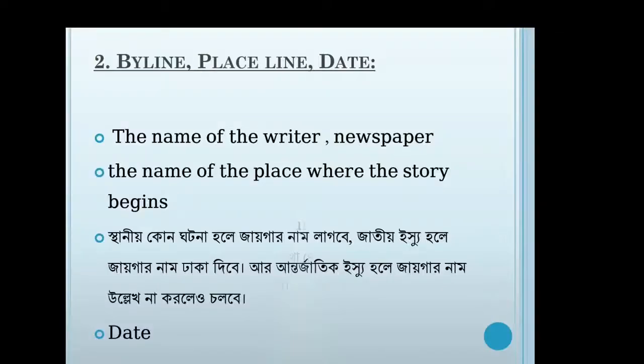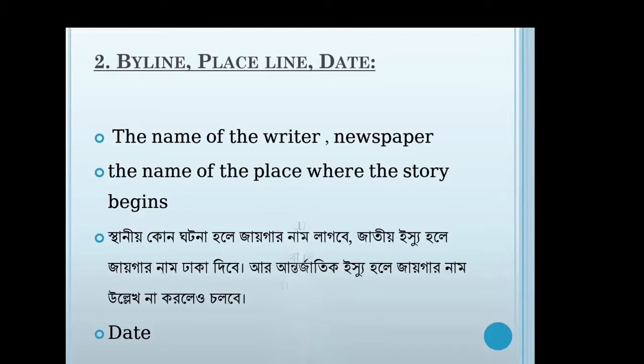Then byline, place line and date. What does byline refer to? The name of the writer and the name of the newspaper. Of course we have to write it, and after writing we have to give a comma, and then we have to give the name of the place where the story begins or where the incident actually took place.